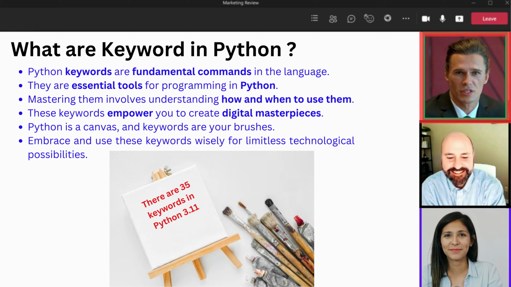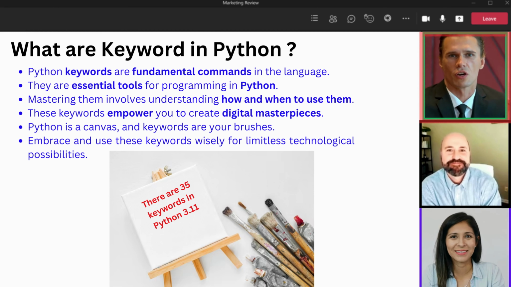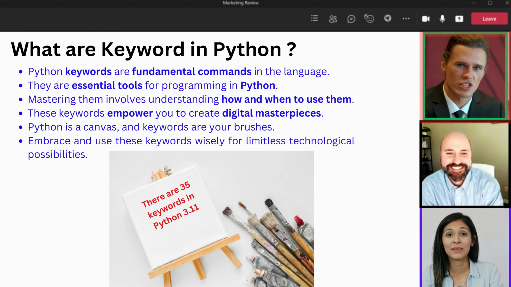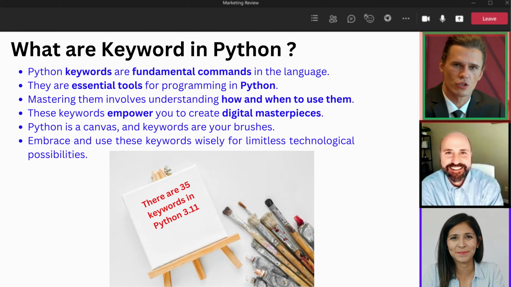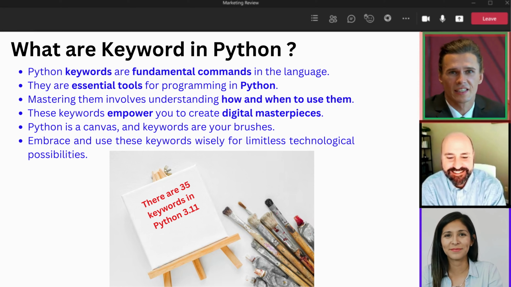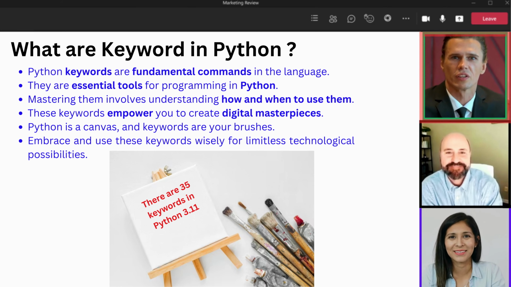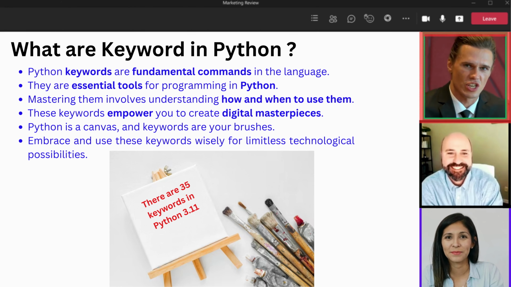So, as you embark on your Python journey, remember these keywords, for they hold the power to turn your code into a work of art, a symphony of logic, and a testament to your creativity. Python is not just a language, it's your canvas, and these keywords are your brushes. Embrace them, use them wisely, and together, we'll create a future where technology knows no bounds.